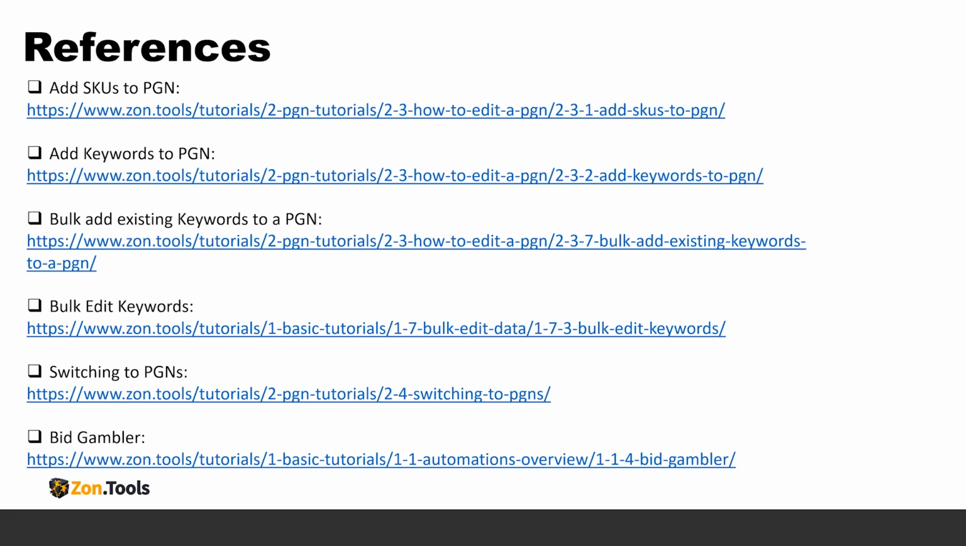We have some references here that you can see on our tutorials page. You can learn more about adding SKUs and keywords to the PGN, and you can use our bulk editor. If you don't want to wait for our system to increase gradually with a given algorithm, you can select a couple of keywords or thousands of keywords at once, and you can increase the bid with the increase amount, like increase percentage, increase amount. With lots of settings, you can increase the bid in a very fast way to get it up to speed much quicker manually.